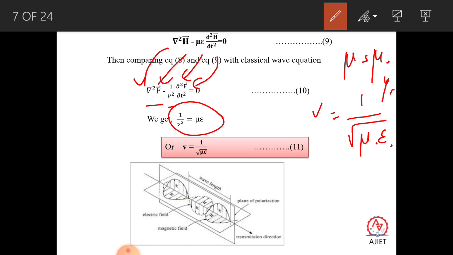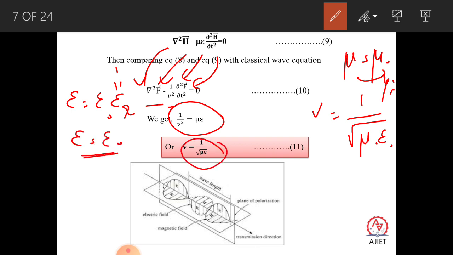But what is mu r for air medium? It is equal to 1, so in such cases mu is equal to mu naught. Similarly, epsilon is equal to epsilon naught into epsilon r, and for air medium epsilon r is equal to 1, so epsilon equals epsilon naught.